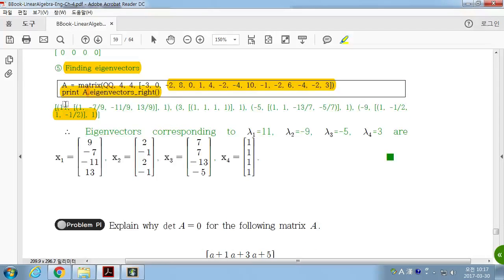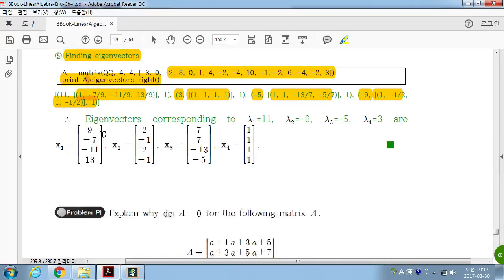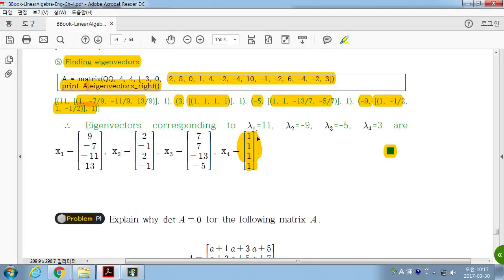What this means is that 11, 3, minus 5 and minus 9 are eigenvalues, and these vectors are the corresponding eigenvectors of each eigenvalue. Okay? So these are the eigenvalues and these are the corresponding eigenvectors.